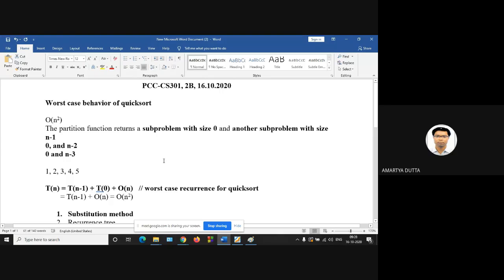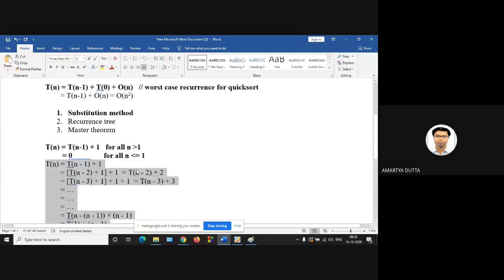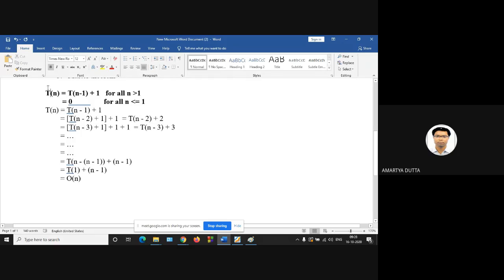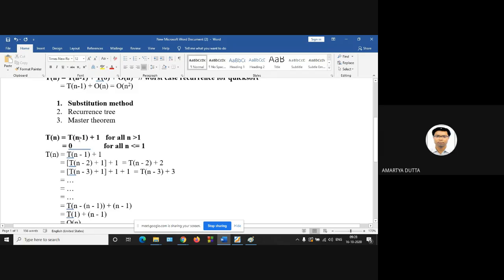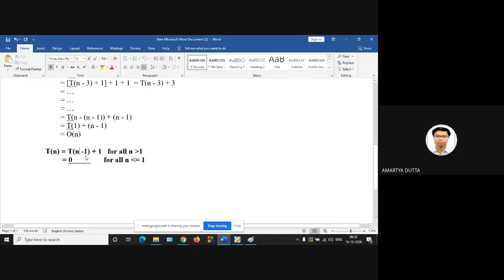Now in the worst case behavior of quick sort, suppose you are given T of n is T of n minus 1 plus n for all n greater than 1, and let this be 1 for all n less than or equal to 1. So how can we solve this particular recurrence using substitution method? Any idea?